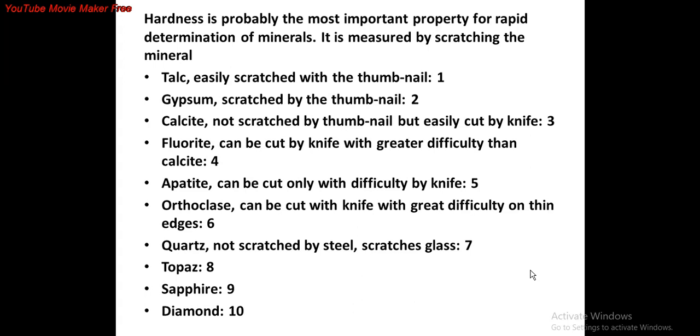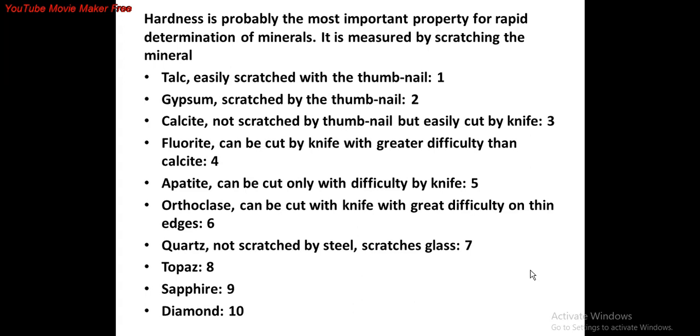What did Mohs do? Mohs arranged the minerals in increasing order of hardness. So talc, which is a mineral, is easily scratched with the thumbnail and is designated as 1. Gypsum, which is also scratched by the thumbnail, is designated as 2. Calcite, not scratched by the thumbnail but easily cut by a knife, is designated as 3. Fluorite can be cut by a knife with greater difficulty than calcite, designated as 4.